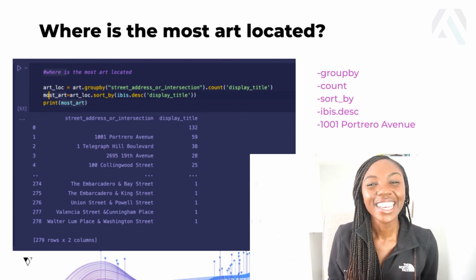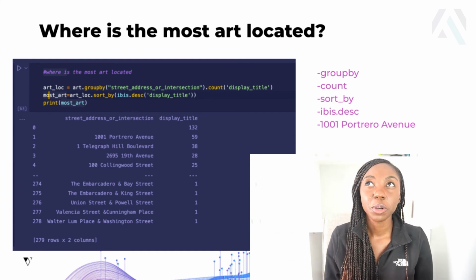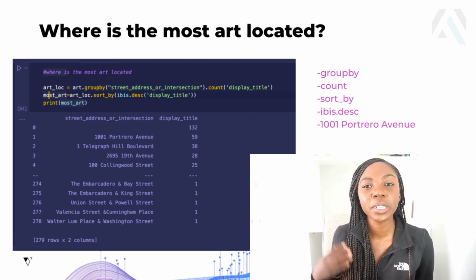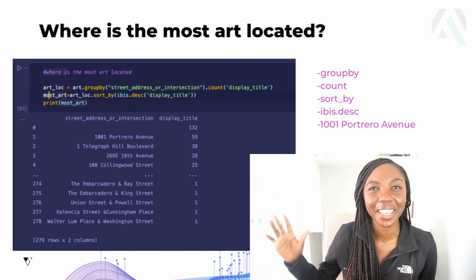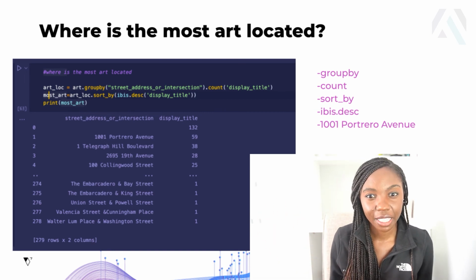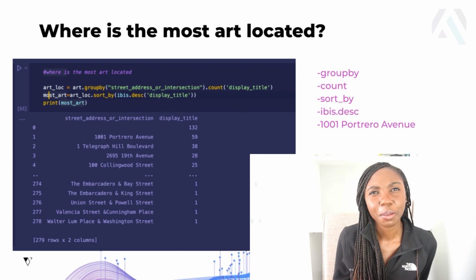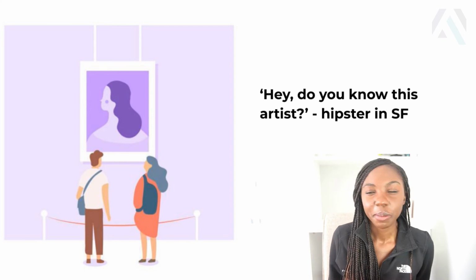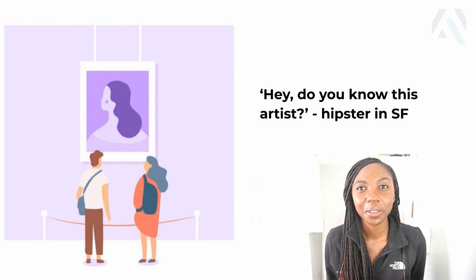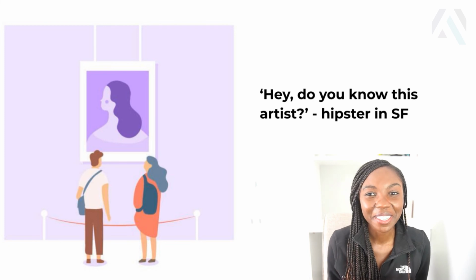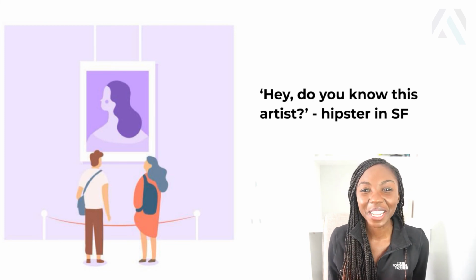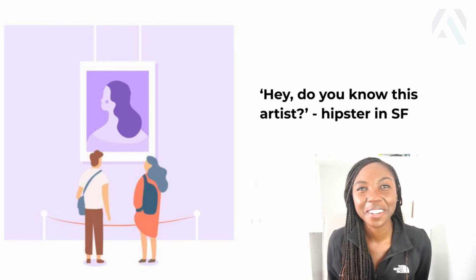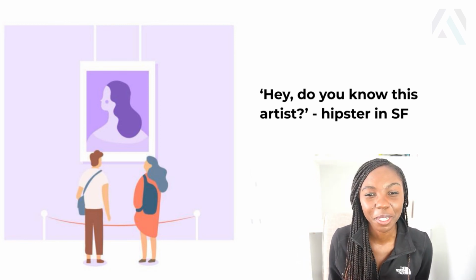Anyway, now that we know where the most art is located in San Francisco, we might want to visit that location. So let's ignore the fact that it's a hospital. If we wanted to visit, another thing to think about is that when you visit an art scene, maybe someone random comes to talk to you. And for me, I like to seem like I know what I'm doing. I don't want to be asked about the art and have no idea what the person in front of me is talking about.